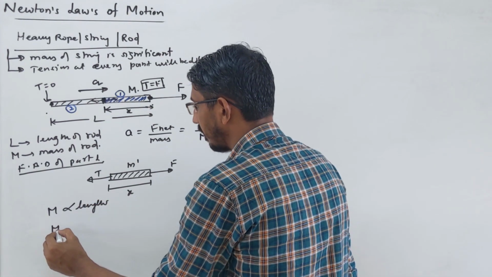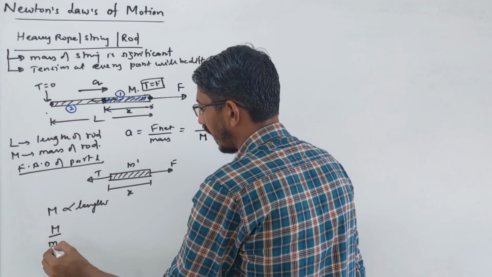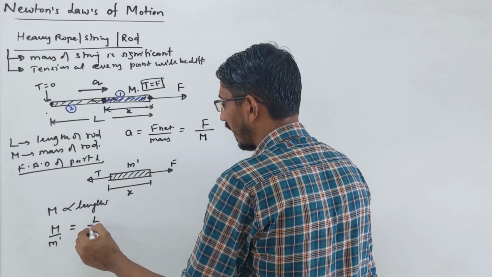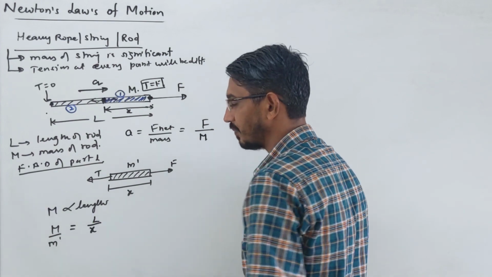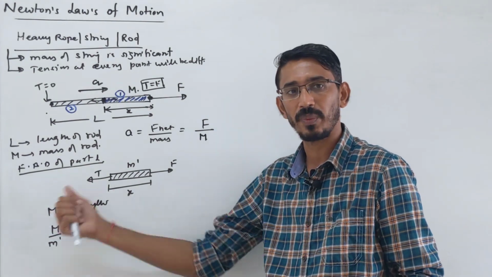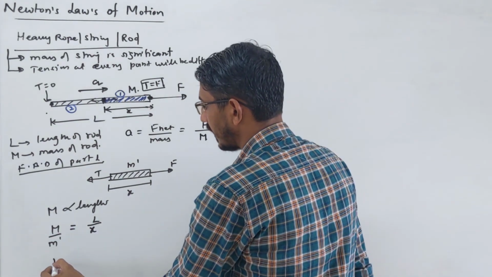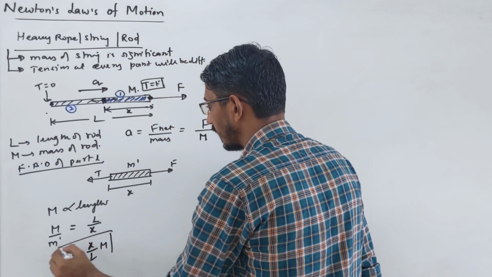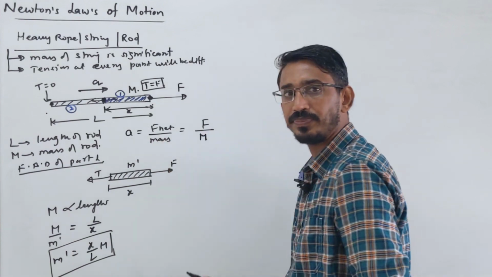So total mass is M, and the small mass we have to find, M dash. The total length is L, and the length of that piece is x. Mass is proportional to length, so I wrote the proportional relation. From here, M dash is simply x by L into M. That's the mass of that piece, right?